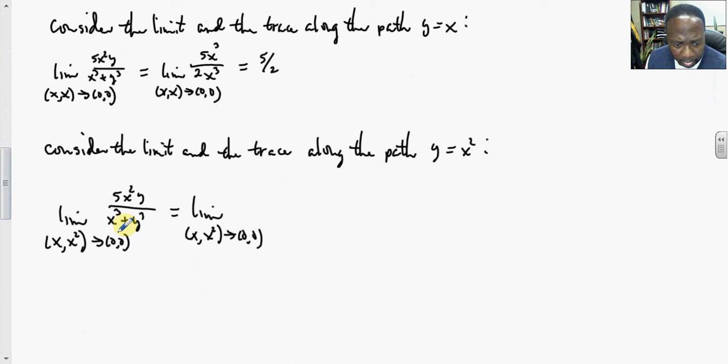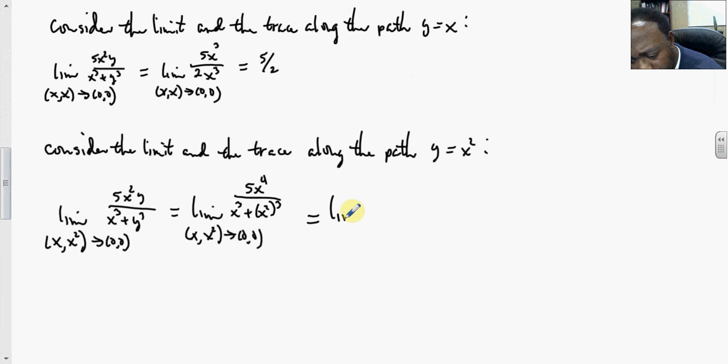Here we're going to replace the y with x squared. So up top we get 5x squared times x squared, so x to the fourth. This is all over x to the third plus y to the third, where y becomes x squared, so this is x squared to the third.